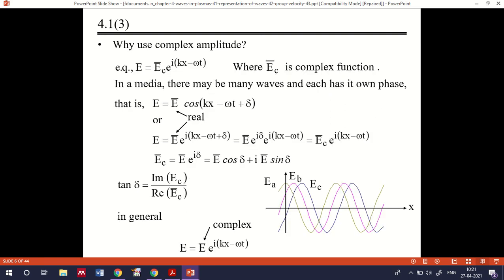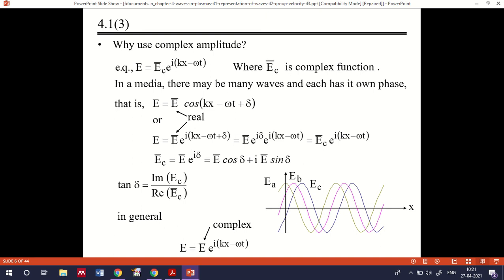Now we consider a complex amplitude E equal to Ec e raised to i(kx minus omega t), where Ec is a complex function as you know. In a medium there may be many waves, and each has its own phase, as I said already about the superposition principle. That is E equal to E bar cos(kx minus omega t plus delta), where E bar is the real part.